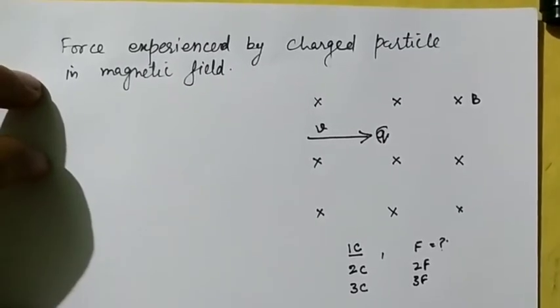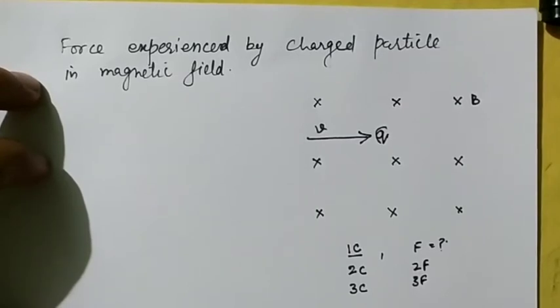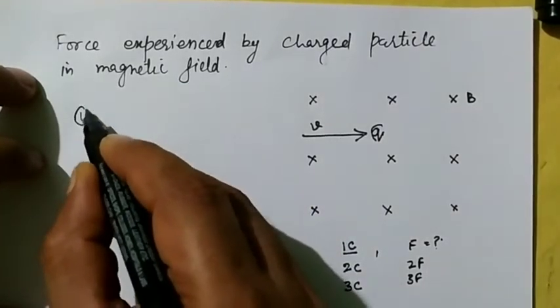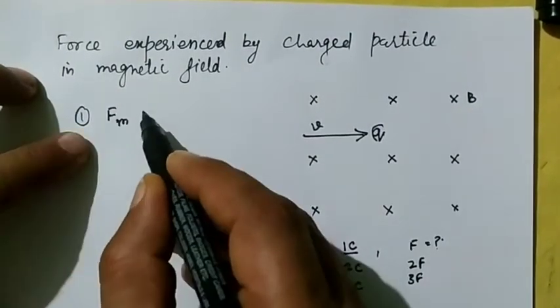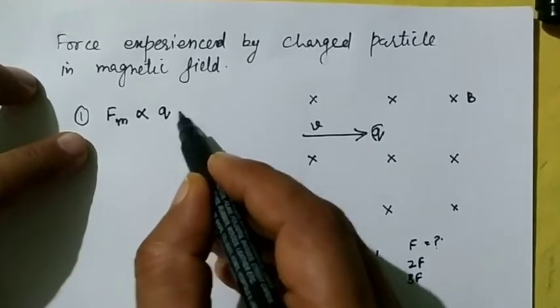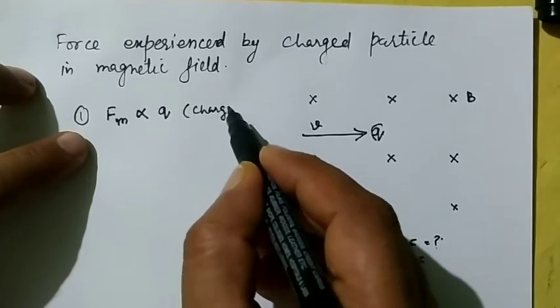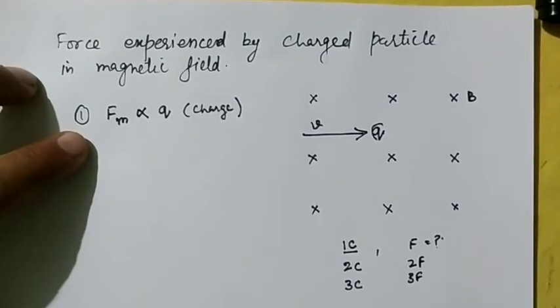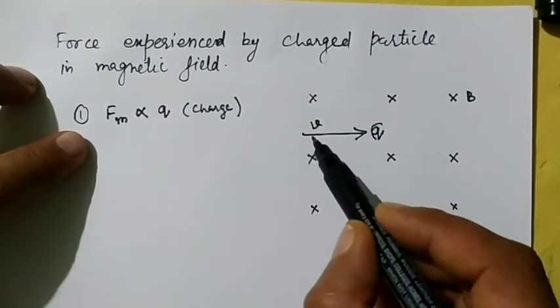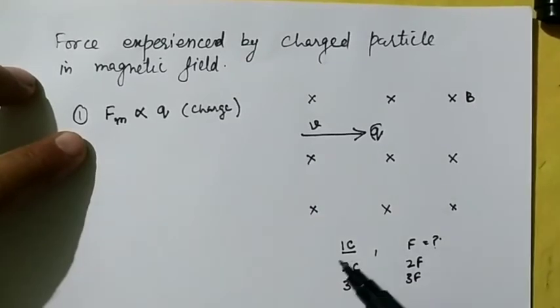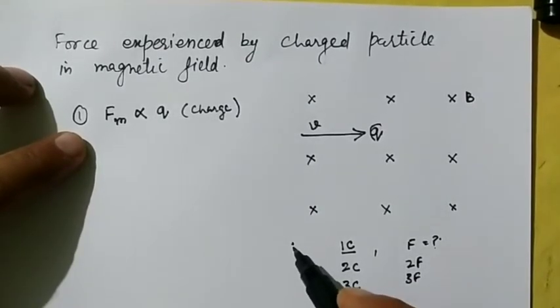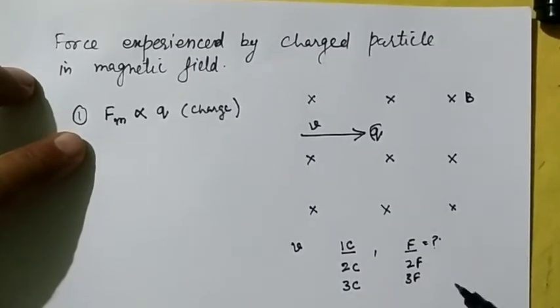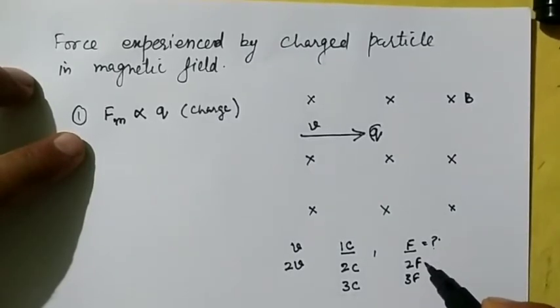So it means that as I increase the charge, my force also increases. So one thing we observed is that the force experienced by a charged particle is directly proportional to the charge, that is, the charge of the particle which is moving inside a magnetic field. Now I increase the velocity. First my velocity was v, then my force was F. Now I increase the velocity by twice. I observed that my force also got doubled.